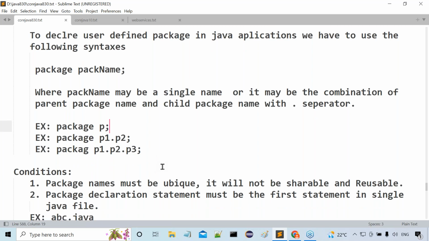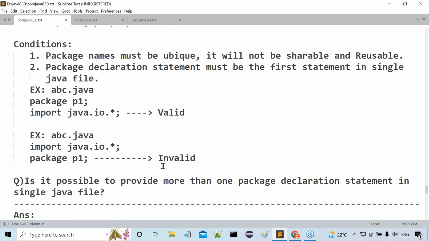Right, next. If you want to use a package declaration statement in a Java file, we have to follow some conditions. Two conditions here. What are the two conditions? First, the package name must be unique. Otherwise it will not be shareable and reusable. If you think about the internal reason, a package is nothing but a folder. Folder names must be unique. We cannot reuse the same name for more than one package, and we cannot share the same package name with other folders, that means other packages.